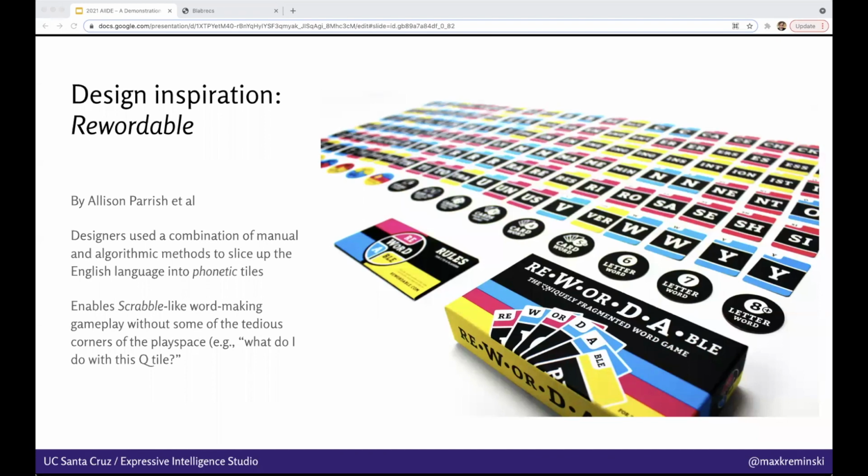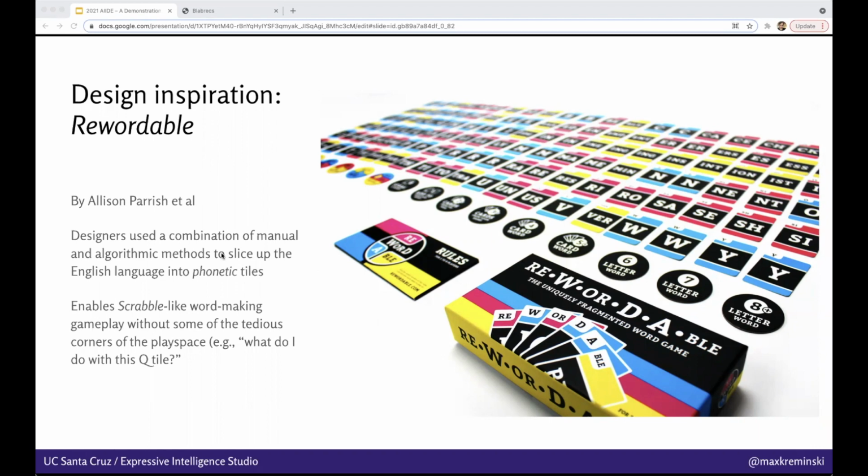In the creation of Blabrecs, we had 2 major sources of design inspiration. One of these was Rewordable, another card-based word game by Alison Parrish and a few other people. The designers here used a combination of manual and algorithmic methods to slice up the English language into a bunch of different phonetic rather than letter-based tiles, which in turn enables Scrabble-like word-making gameplay without some of the tedious corners of this play space. For instance, the dilemma of what do you do with this isolated or lone